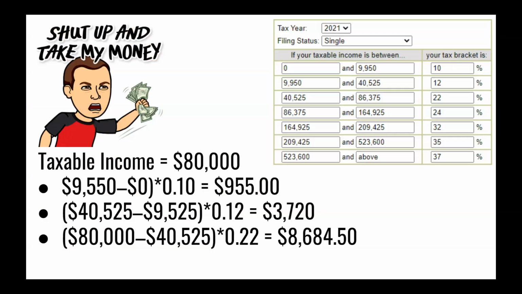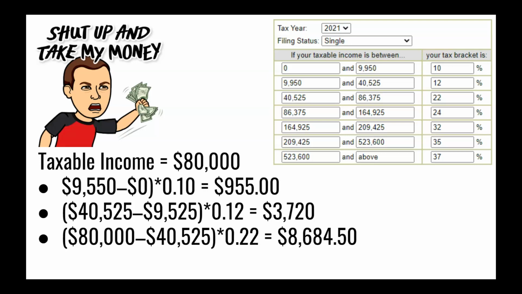In the United States, the way this might work in 2021, if we were to earn a taxable income of $80,000, we'd see that for the first $9,950, we pay 10% in taxes. For the next chunk, it's 12%, and that final chunk leading up to our $80,000 income would be charged at 22%. So we would pay a progressively higher income tax rate for each of those increasing levels of income.